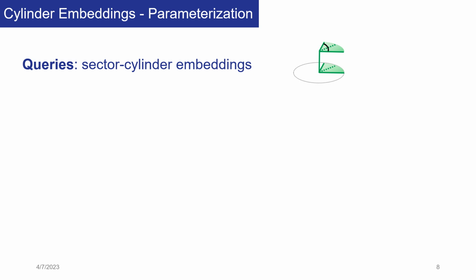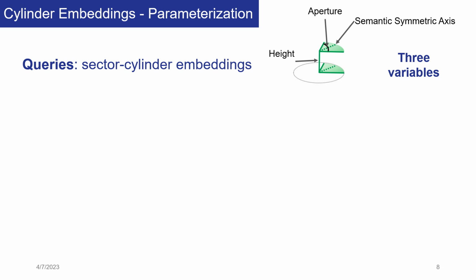We represent queries as unbounded sector cylinder embeddings, where there is no parameterization for the radius of a sector cylinder. In general, there are three variables to represent sector cylinder embeddings in our approach: a semantic symmetric axis, an aperture, and a height. The semantic symmetric axis is the angle between the positive x-axis and the semantic center of the sector cylinder. The aperture is the angle between the upper and the lower bound of the sector cylinder, and the height is the height of the sector cylinder.